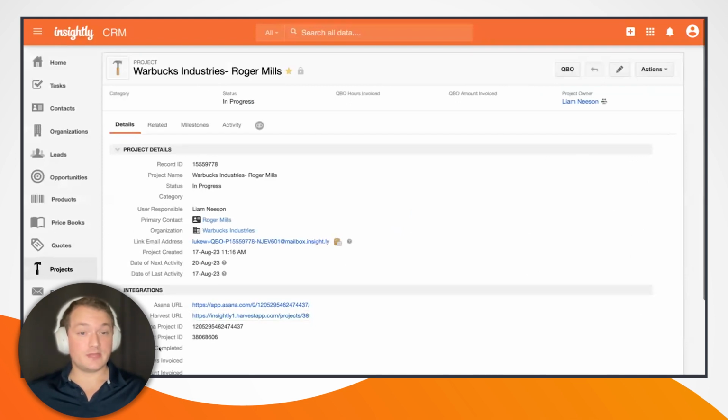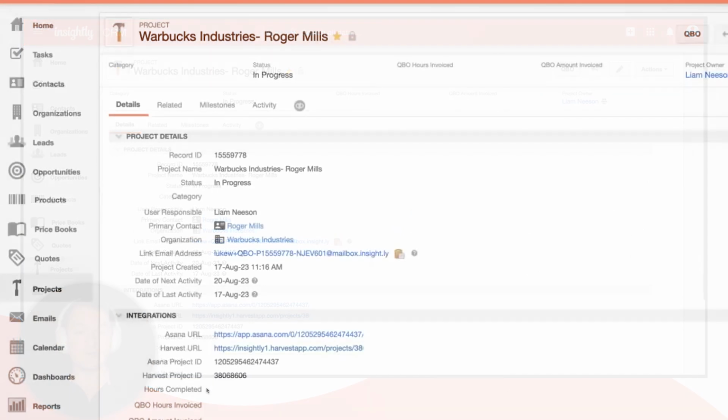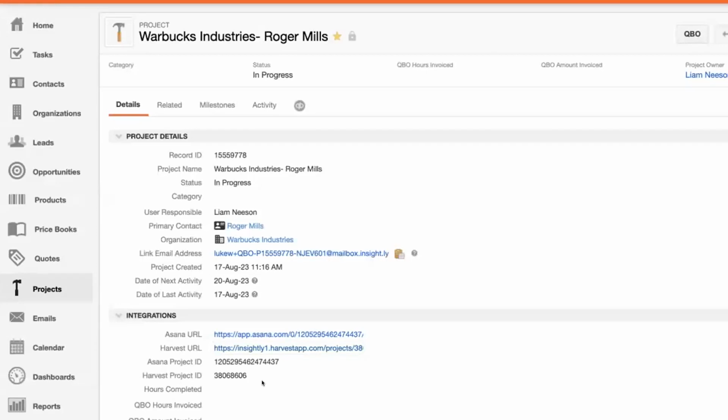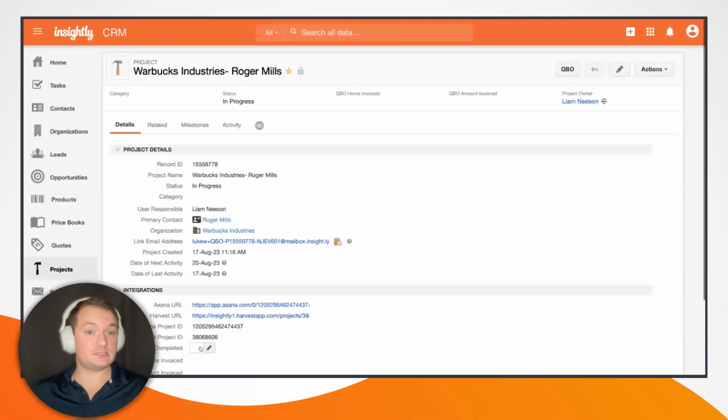You may notice that there is an hours completed field here. This is going to be populated. It actually already has been populated by the integrations that I have running in the background with AppConnect. So if I go ahead and refresh this project once more, and we'll give this just a moment to run. But what we're going to see is that the hours associated with this project will be added.